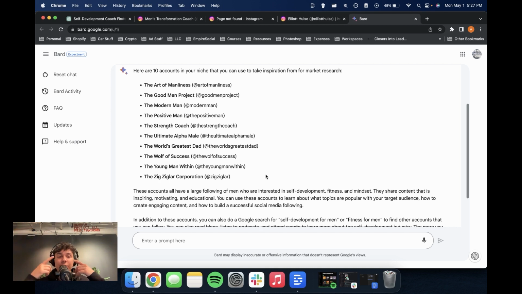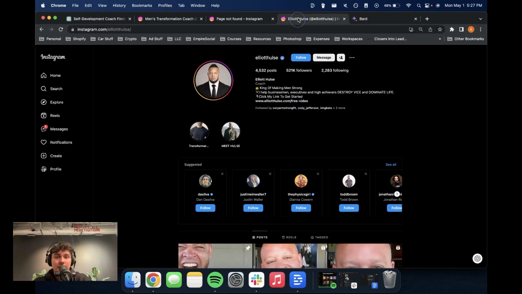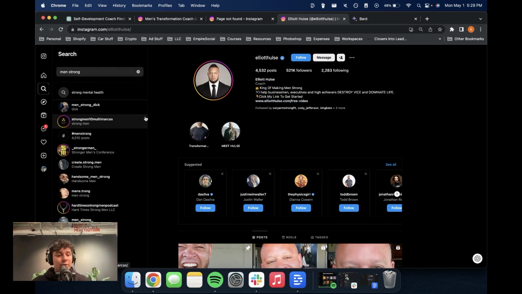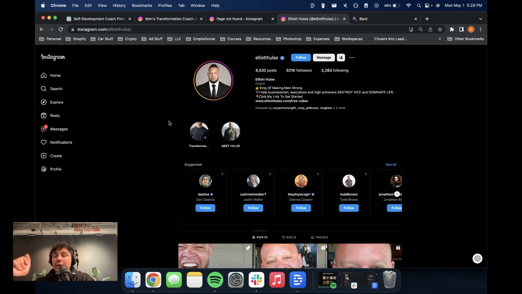But we've gone over how to use the search bar, hashtags. Wouldn't really recommend hashtags. Go search bar, search for those keywords inside of your niche, then use those similar accounts. And if you really want to get the ball rolling, use AI to get accounts suggested to you. Read their bios, right? If you go back to Elliot Hulse, King of Making Men Strong, if we search Men Strong, we might have some other coaches that pop up, right? So read their bios and combine some of these principles and tactics to do some market research. Take these links and aggregate them into a spreadsheet so that we can reference them for a later video.